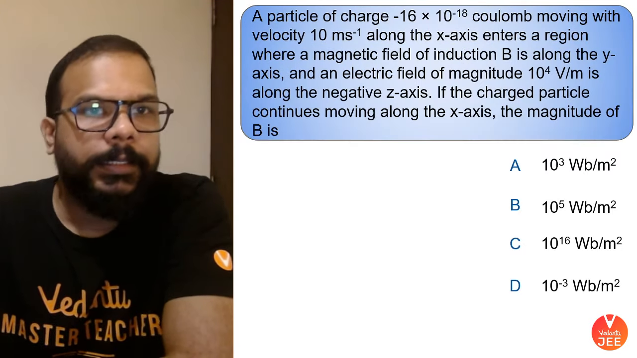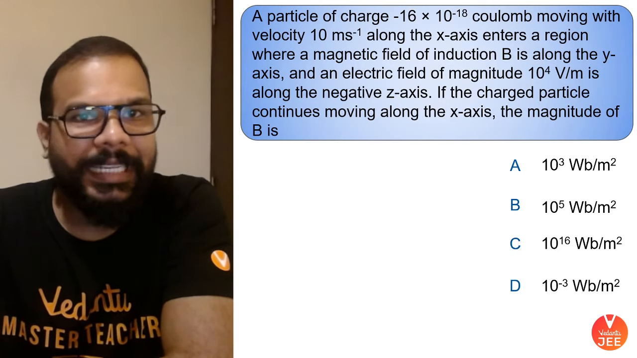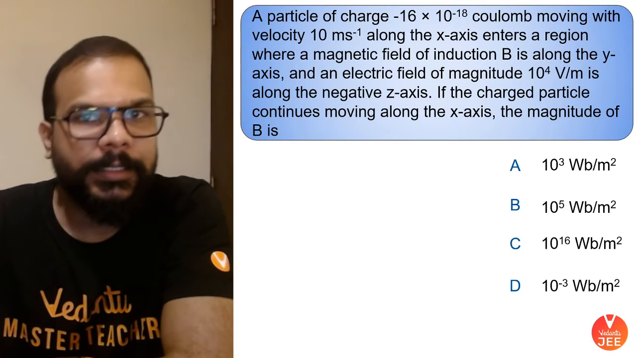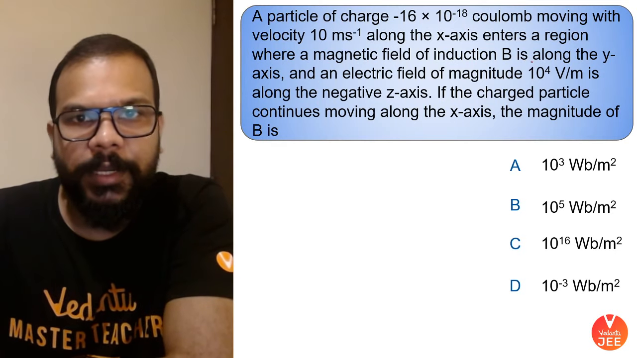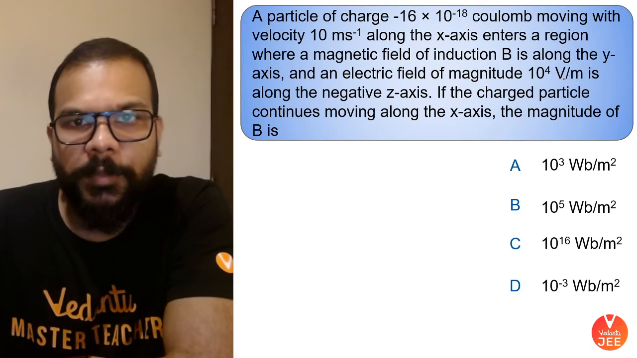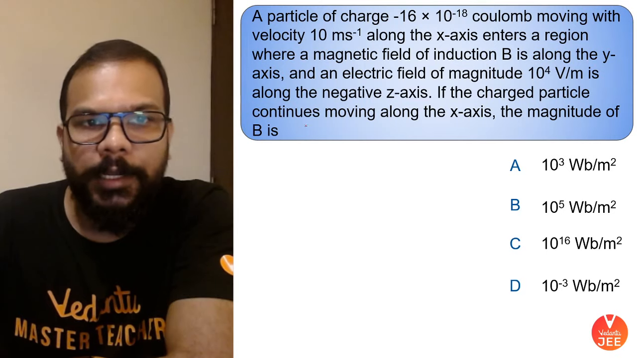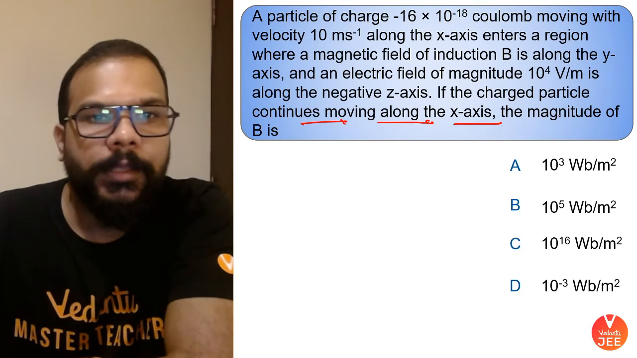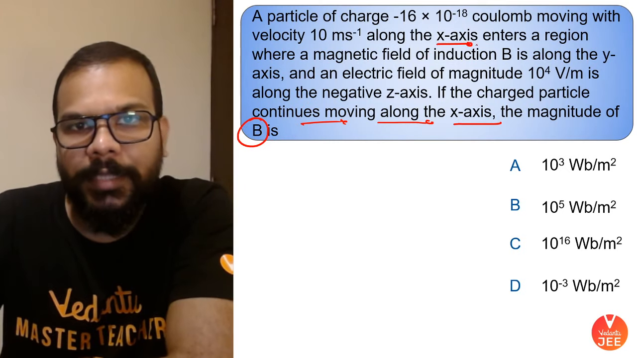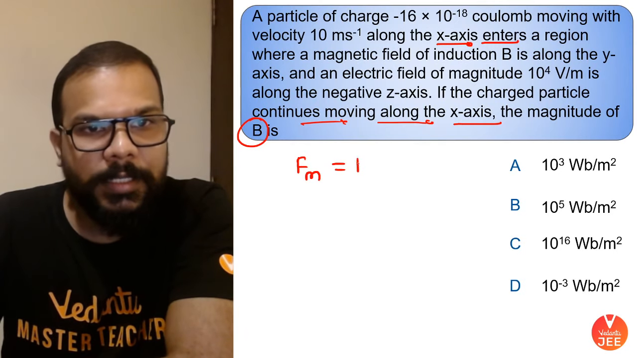Okay. This one says that a particle of charge minus 16 into 10 to the power minus 18 coulomb moving with velocity 10 meter per second along x-axis enters a region where magnetic field is along y-axis and electric field of magnitude 10 to the power 4 is acting along the negative z-axis. So if the charged particle continues to move along the x-axis only, the magnitude of magnetic field should be how much? So the particle enters along x-axis and continues to move along x-axis,